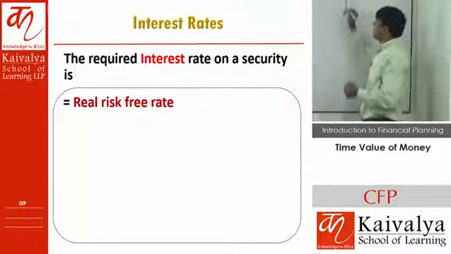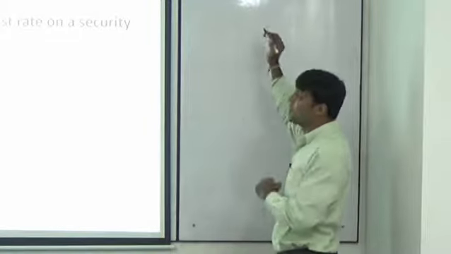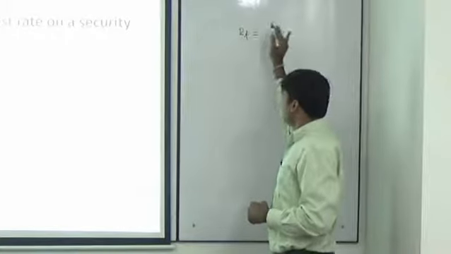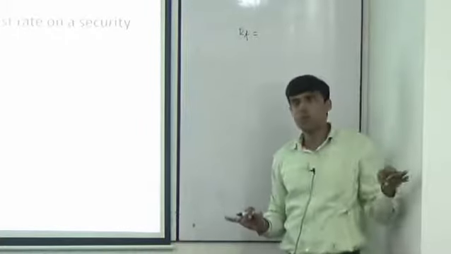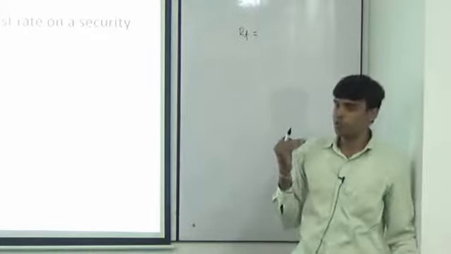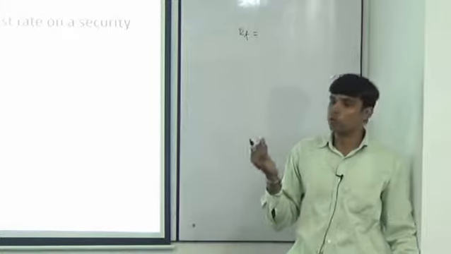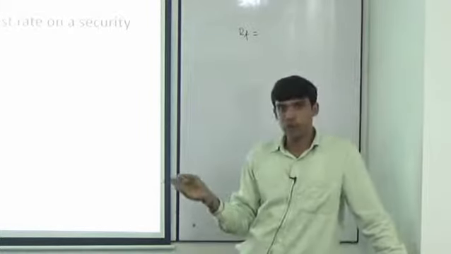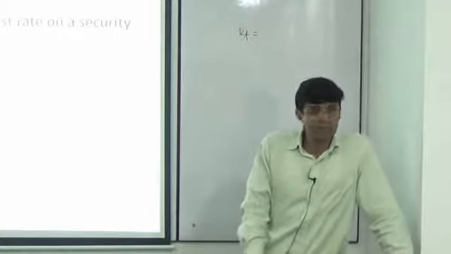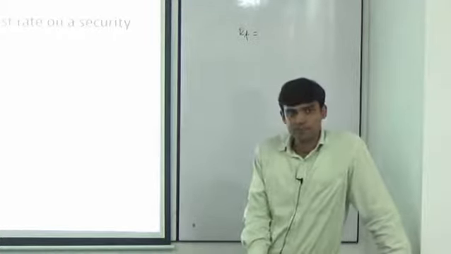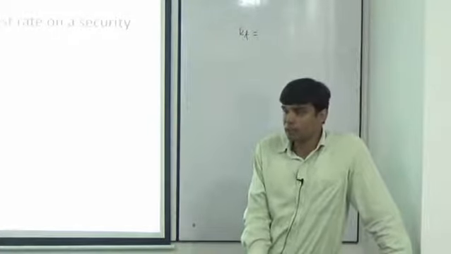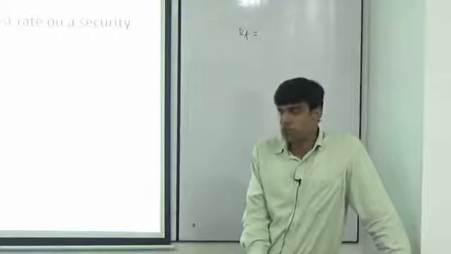So, one thing I need is the real risk-free rate. The risk-free rate says that this is the minimum rate I should be getting on my investments, because it comes to me without taking any risk. Now, which kind of risk? Are they going to pay me interest on time? Answer is yes. Am I going to get my money on time? Yes. So it is known as risk-free. There is no scope of default in that case.